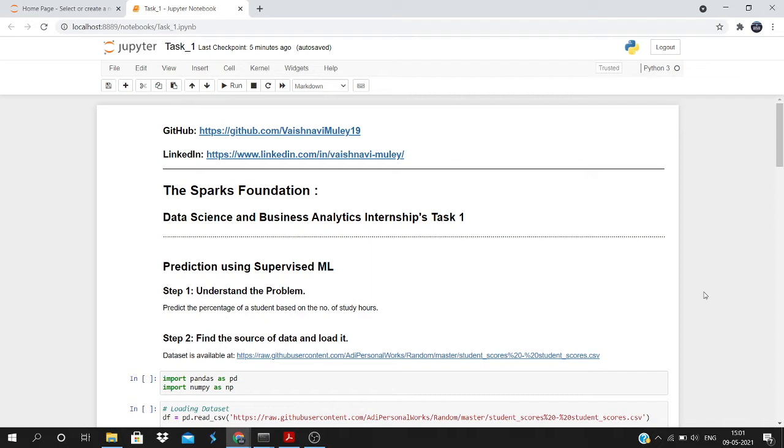Today, I would like to share the first task of my internship, that is prediction using supervised machine learning. But before going towards the task, I would like to talk about machine learning and supervised machine learning briefly.